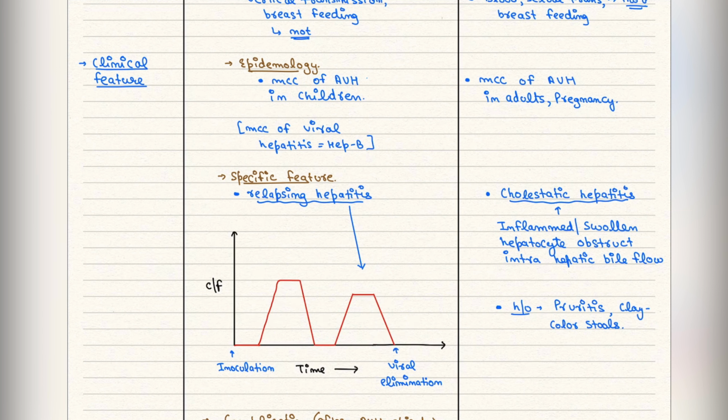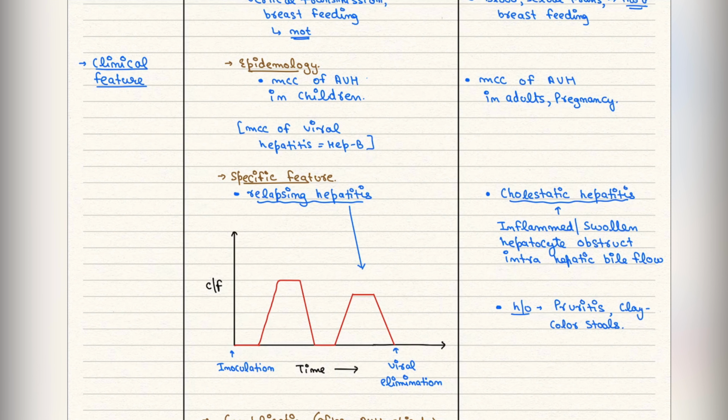While in Hep E there is cholestatic hepatitis. In this, what happens? There is obstruction at the hepatocytes, which leads to the collection of bile. So it leads to intrahepatic bile flow obstruction. Symptoms will occur like pruritus and clay colored stools. These are all symptoms of obstructive jaundice.